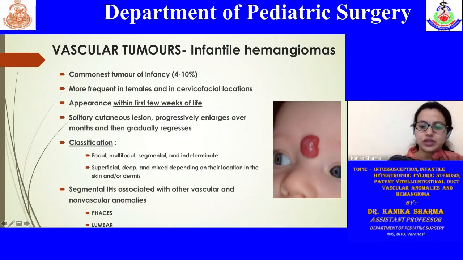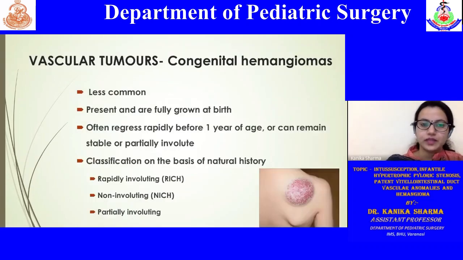They are usually associated with other anomalies, commonly with the face and the lumbar region. This is just an acronym for the various syndromes associated with it.